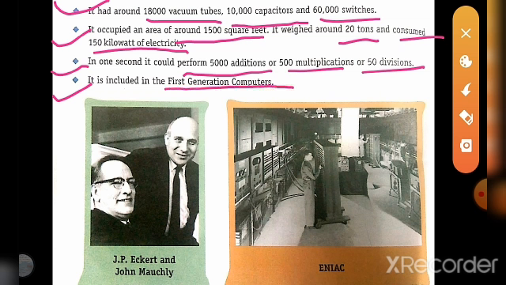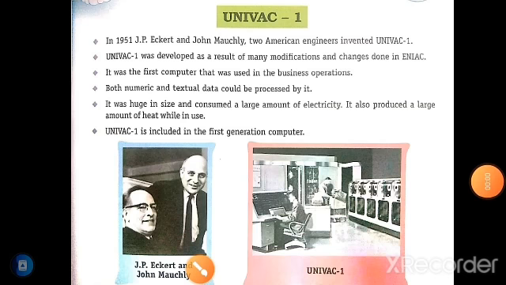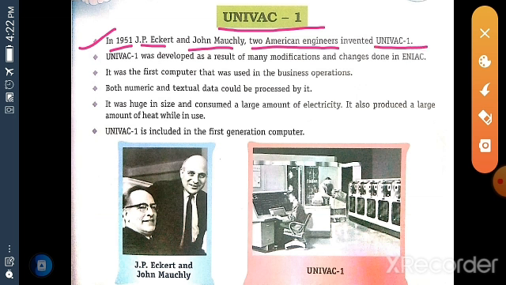Okay, listen, see, J.P. Eckert and John Mauchly invented ENIAC in 1946. Okay, now next, okay, listen, next topic, UNIVAC 1. In 1951, J.P. Eckert and John Mauchly, two American engineers, invented UNIVAC 1.